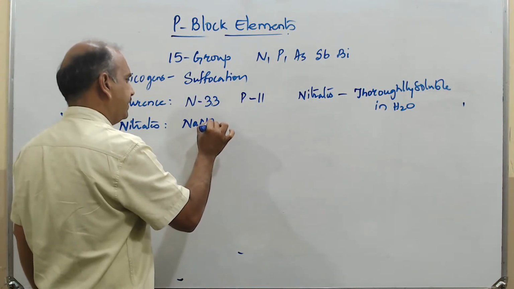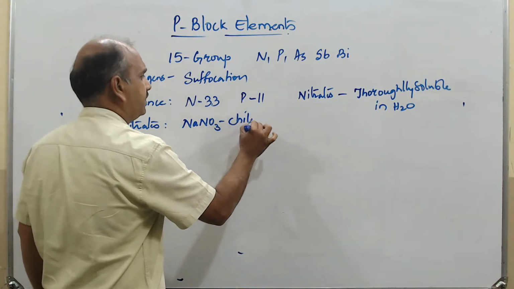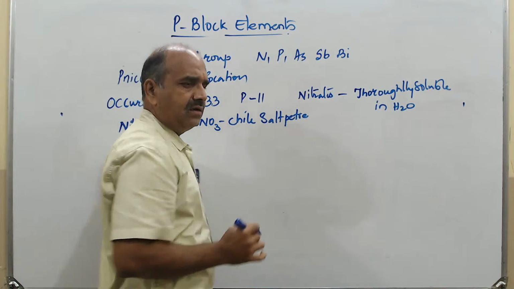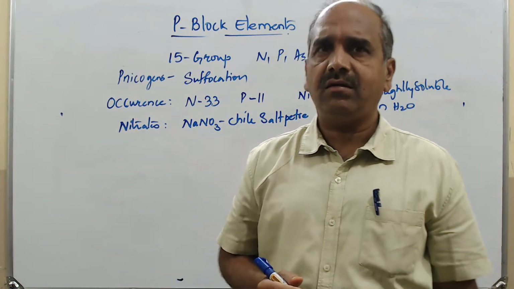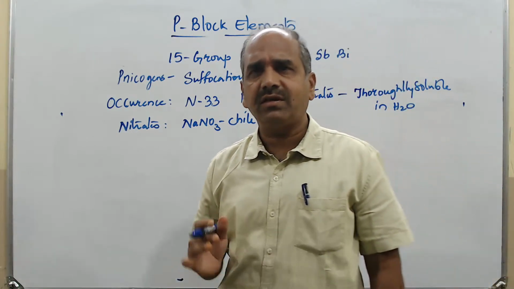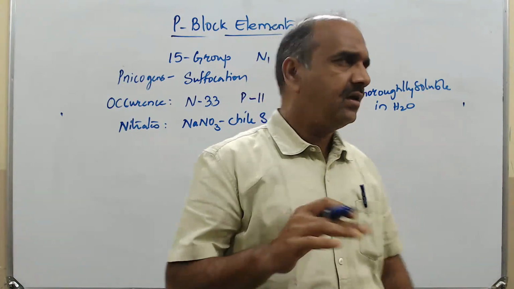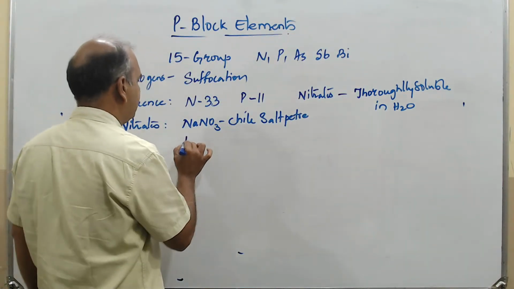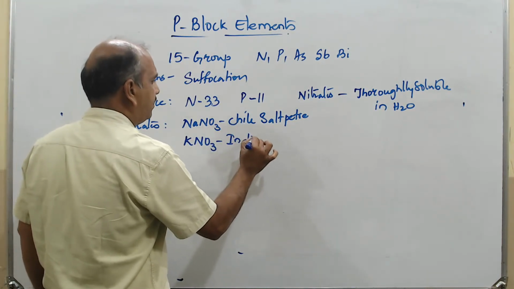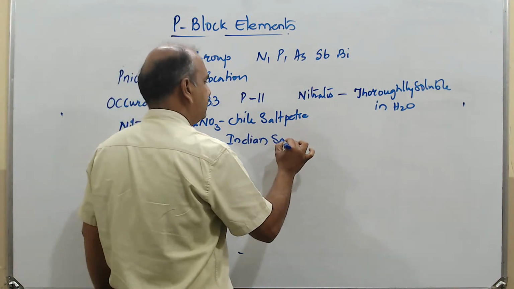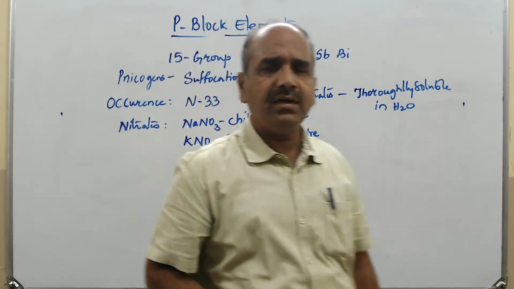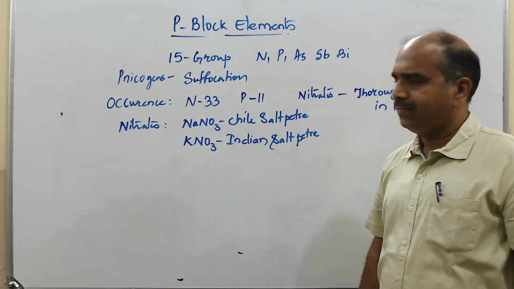some of them are sodium nitrate. This is called Chile saltpeter. It is available in the Chile area of South America, in large quantity. In other parts of the world also it is available, but in a little less quantity. Then coming to the other one, potassium nitrate is called Indian saltpeter. This is available in India in plenty.